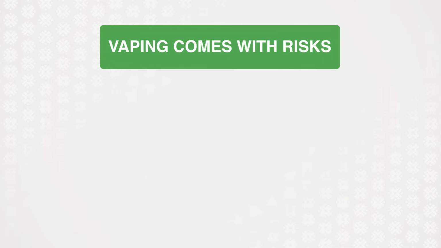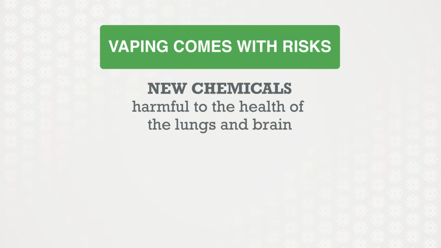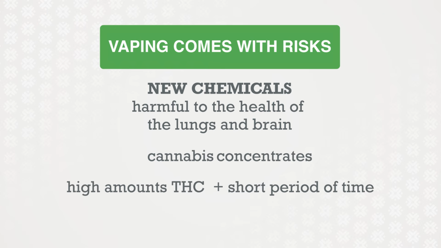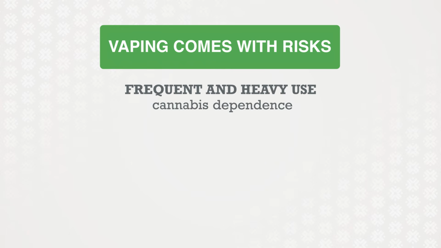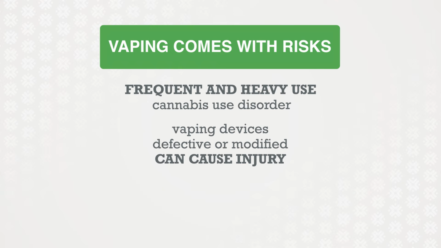Vaping comes with risks. Vaping may create new chemicals that could be harmful to the health of the lungs and brain. Most cannabis vapes use cannabis concentrates that have high amounts of THC. Consuming high amounts of THC in a short period of time can lead to overintoxication. Frequent and heavy use can lead to cannabis dependence or cannabis use disorder. Vaping devices that are defective or modified can cause injury, including burns.